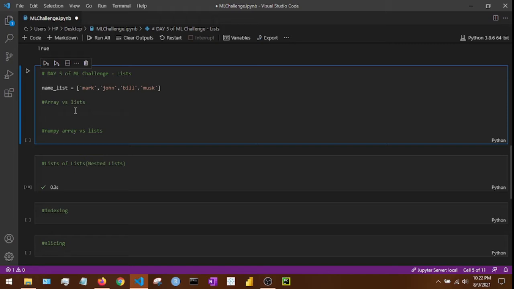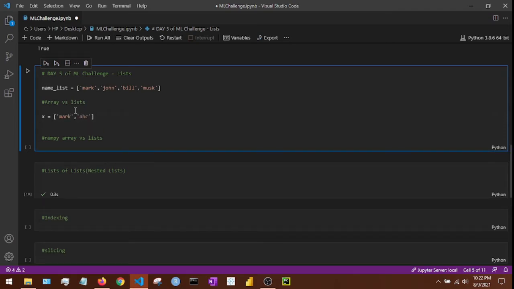Let's say this is an array. In an array I can only declare strings, or I can only declare integers. So this is an array where I can only declare one data type.